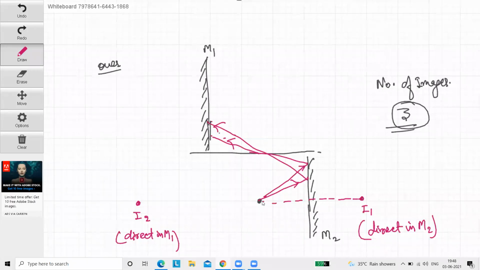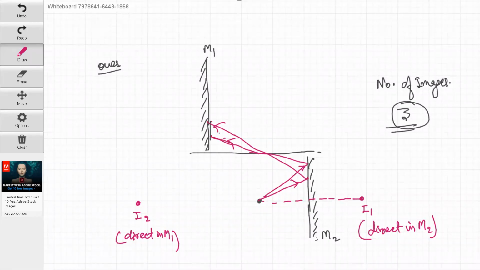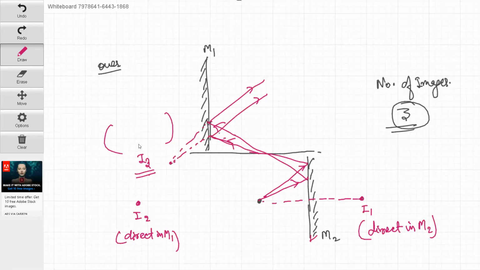So after striking it, after reflecting from M2, this light ray will go to M1, isn't it? And it will get reflected. Is this okay? Due to this reflection also, there will be another image formed. That is I3, I think. Now, can anyone say that if this is I3, what is the object for it? What is the object for this I3? Any one of you, try to tell me.